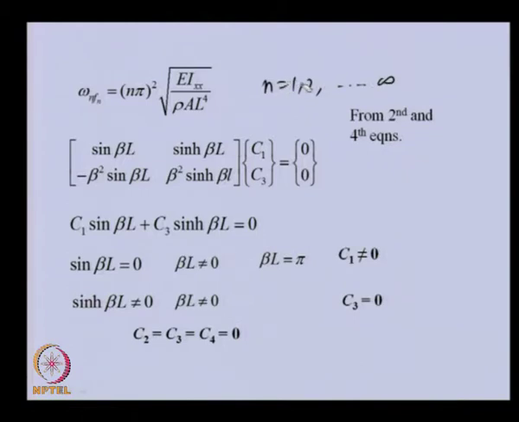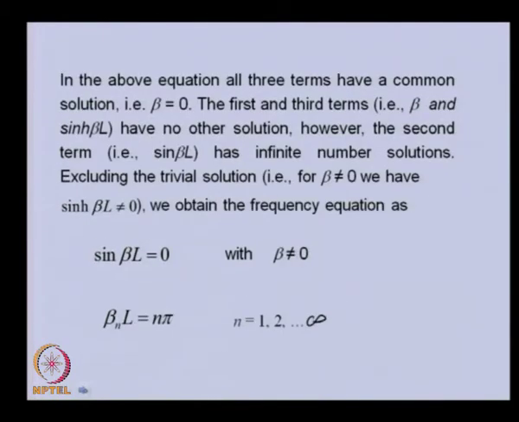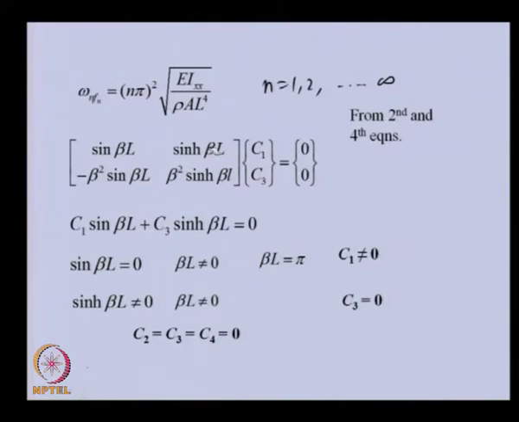Now, let us look at the same equation which we used earlier, more carefully. If we take the first equation of this, C1 sin beta L and C3 sinh beta L is equal to 0. Now, we are considering when beta L is not 0, that means this is a non-trivial solution when beta L is not 0.